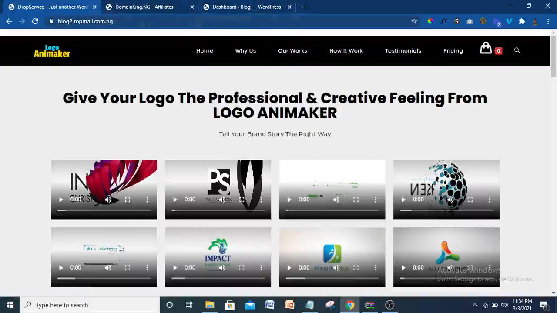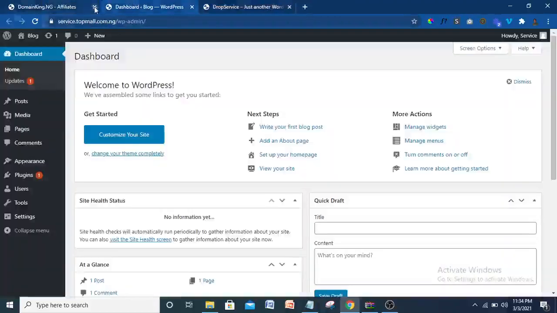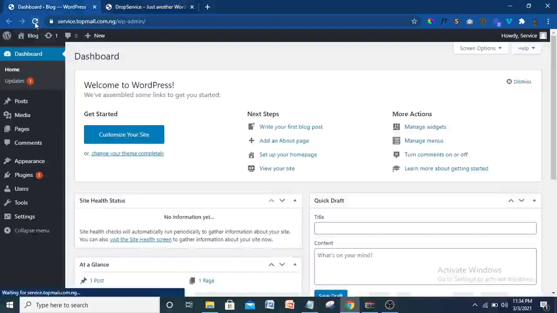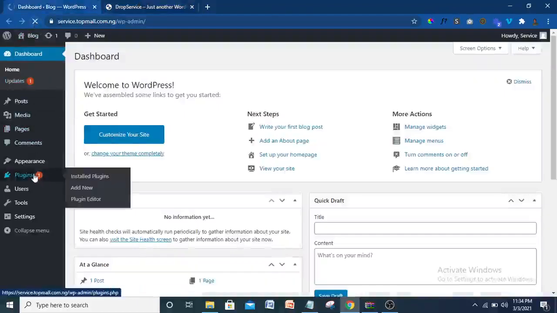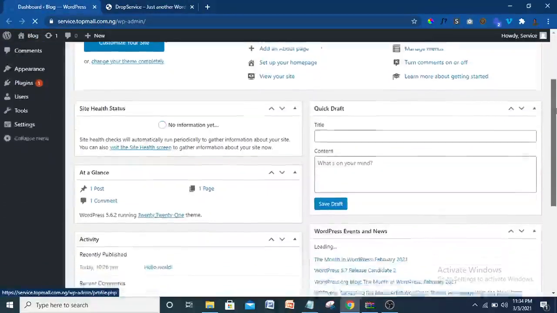So now let's get started. I'm going to create this type of website again. I'm going to go to a fresh website. This is a fresh website. Let me just call this up. Now this is our fresh website, so I'm just going to refresh it again. All right, some plugin has been installed for me automatically. I think that is from the server though.